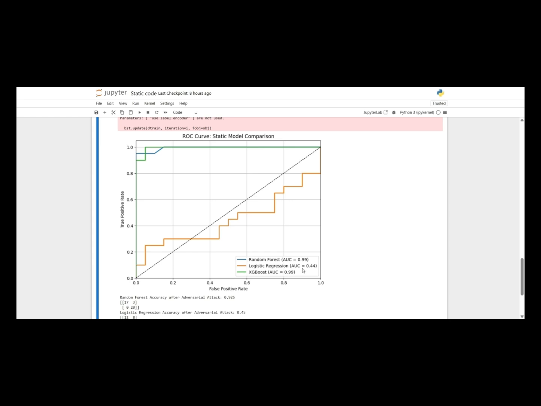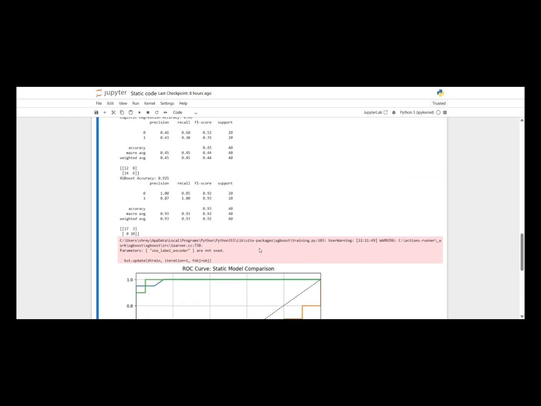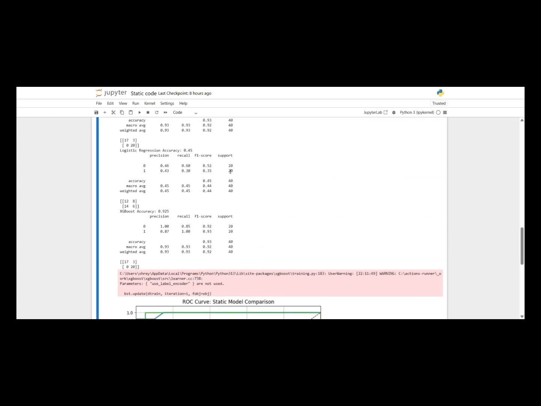Logistic regression, however, performed poorly with an AUC of just 0.44, meaning it struggled to separate benign from malicious samples. In terms of accuracy, both random forest and XGBoost reached 92.5%, while logistic regression only reached 45%.